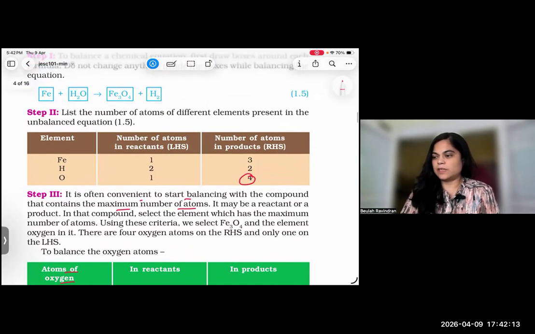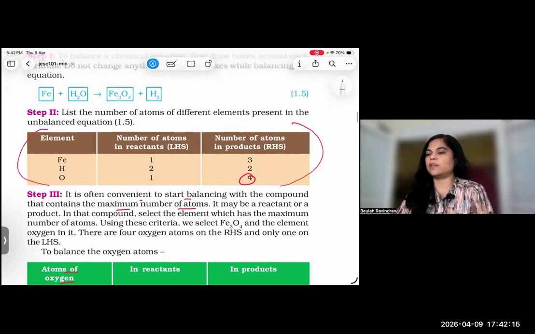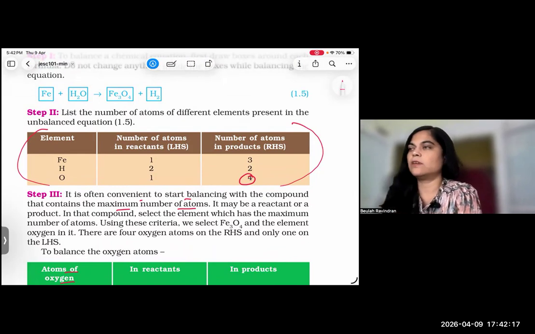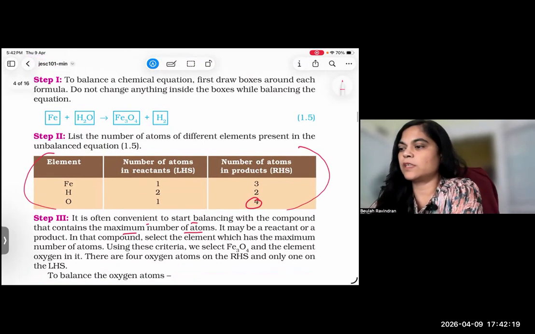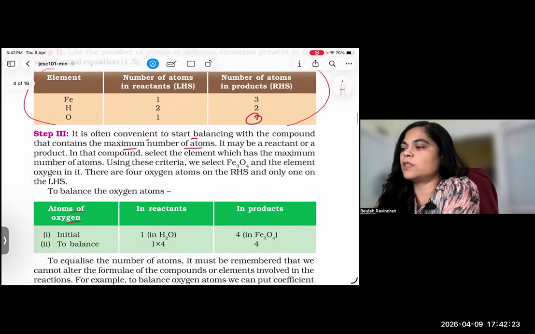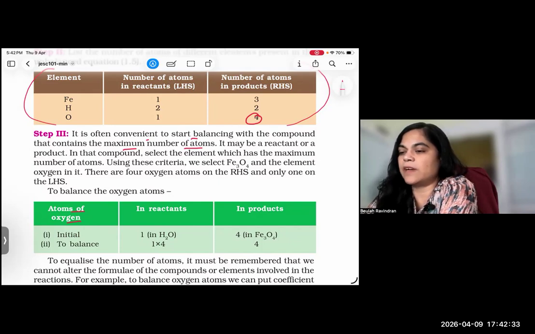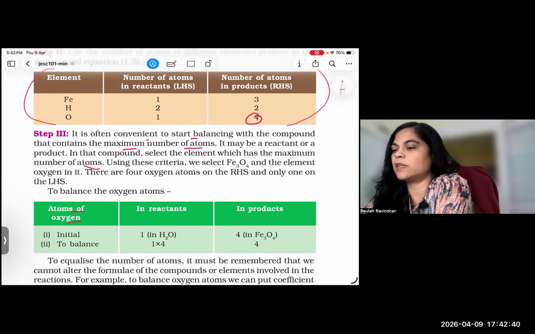You have written like this, right? This table you are able to do once the equation is given. After that, what is step 3? You have to choose which element has more atoms, whether it is in the reactant or product. That is the third step: select the element which has the maximum number of atoms. Clear?